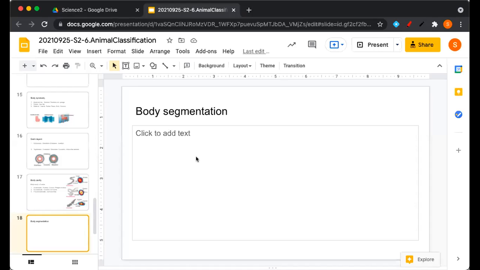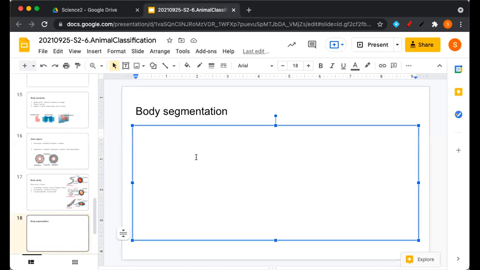The last criteria, the fifth criteria that is used in classifying organisms in the five kingdom system, is called body segmentation. Now, some organisms have bodies which are divided. We will see that the body is made up of similar smaller units. A very excellent example is the earthworm, which is Annelida. So that kind of body is called segmented. And when such segments are not found, we will say non-segmented.